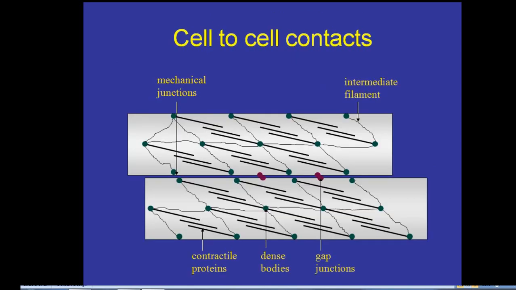These cell to cell contacts are observed in this diagram, respectively the mechanical junctions, contractile proteins, dense bodies, gap junctions and intermediate filaments.